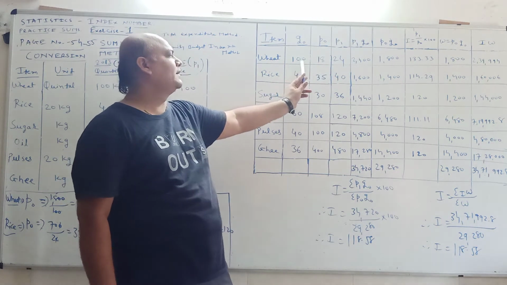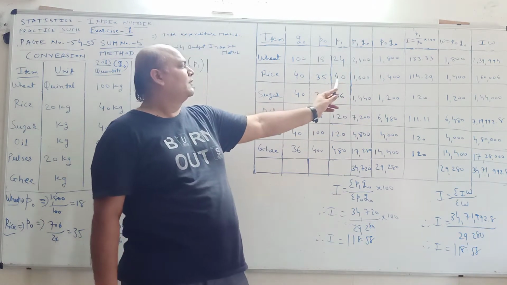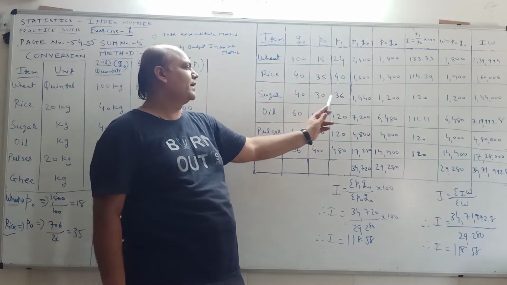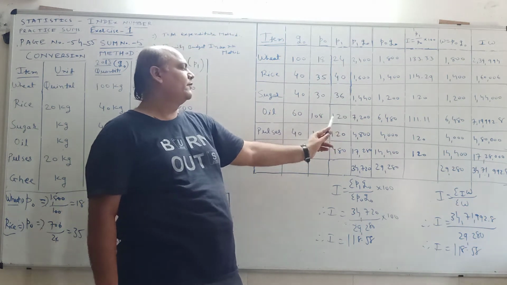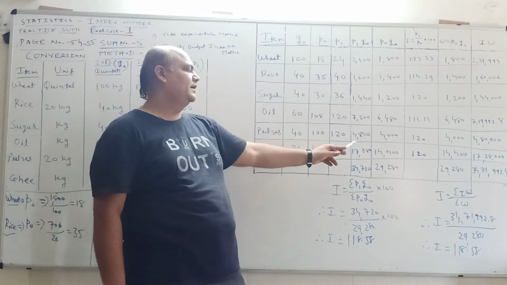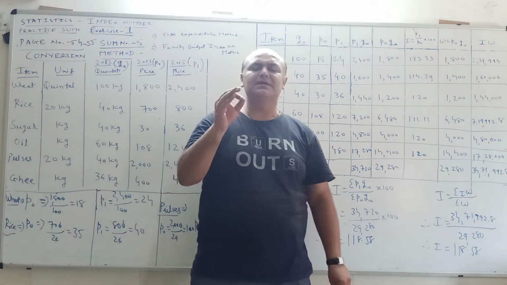24 into 100, that is 2400. 40 into 40, that is 1600. 36 into 40, 1440. 120 into 60, 7200. 120 into 40, 4800. 480 into 36, that is 17,280.